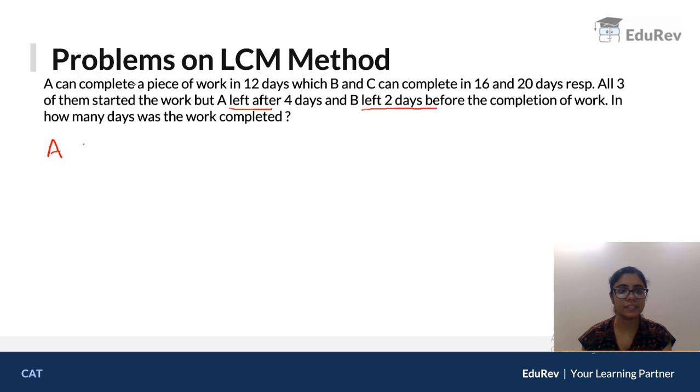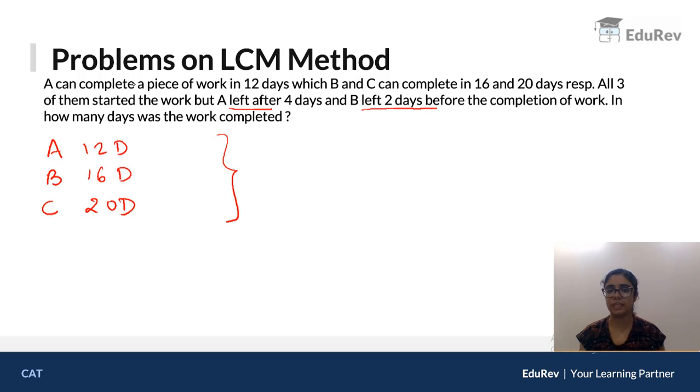So A takes 12 days, B takes 16 days, and C takes 20 days to do a piece of work. Our step 1 is to find the LCM of 12, 16 and 20. Now, if I take 120, 120 is not divisible by 16. So the next number which will be divisible by all three is 240. Okay, 240 is divisible by 12, 16 and 20 also. So 240 units is your total work.